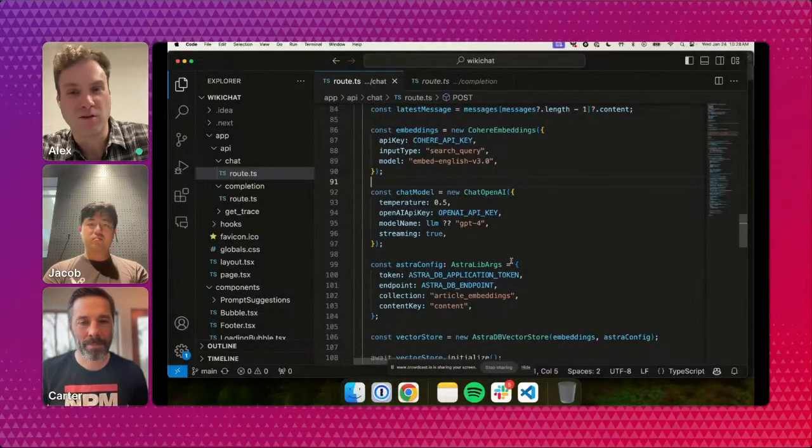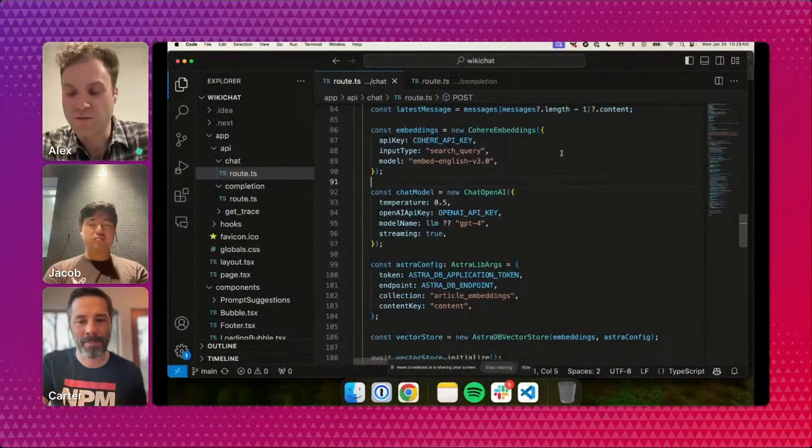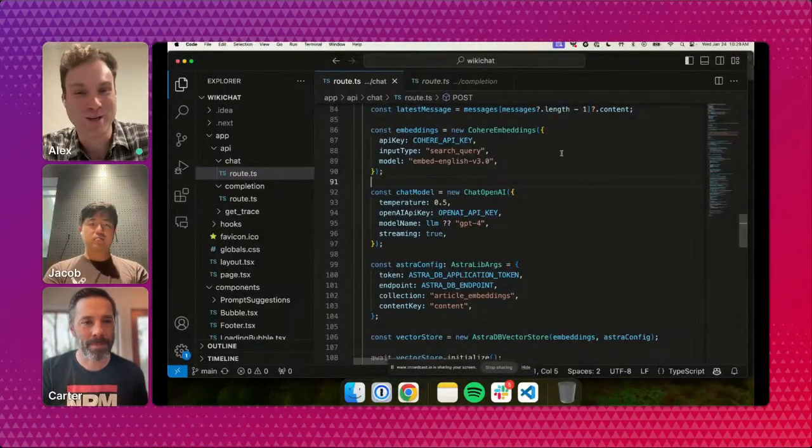We've seen really good performance with Cohere lately, so we've been leaning towards using that for our examples. But you totally could also use the OpenAI embedding model for this use case. The most important part, though, is you need to use the same embedding model when you perform the data ingestion step as in the actual RAG query. So you can't embed all your Wikipedia data with OpenAI and then query it with Cohere. That's the only thing to keep in mind.